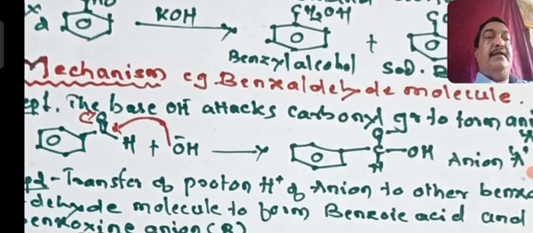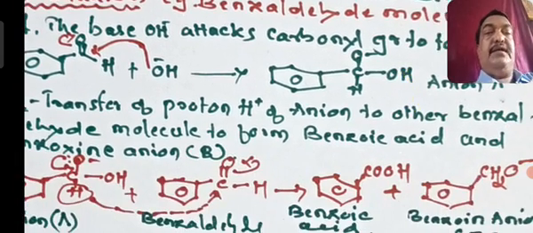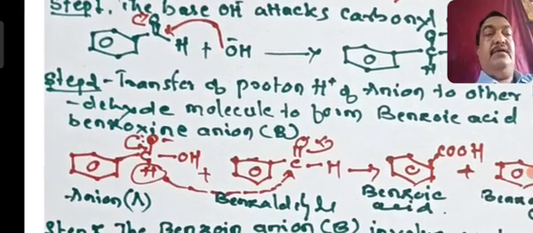Taking benzaldehyde as an example, when the benzaldehyde comes in contact with a nucleophile OH minus, there is a formation of an anion of this kind. And this anion now reacts with another benzaldehyde molecule, and here the anion will get converted into COOH.